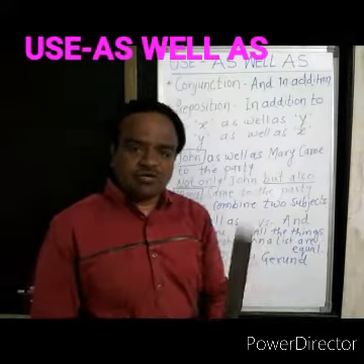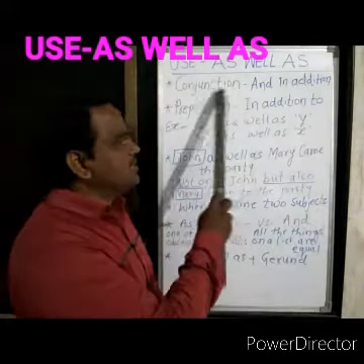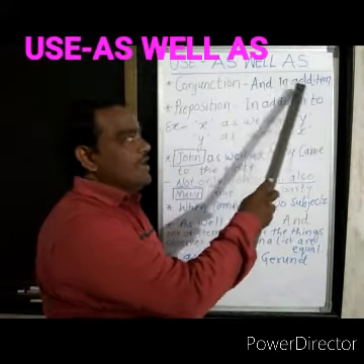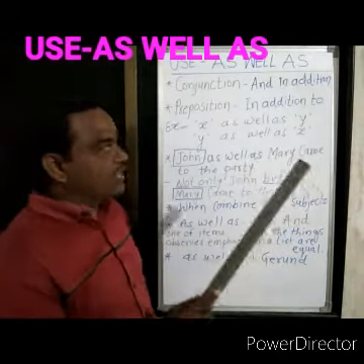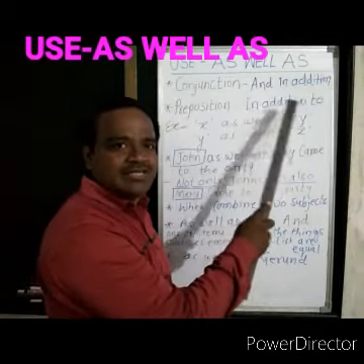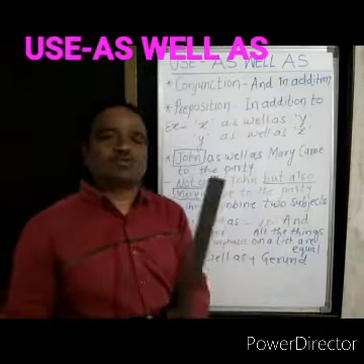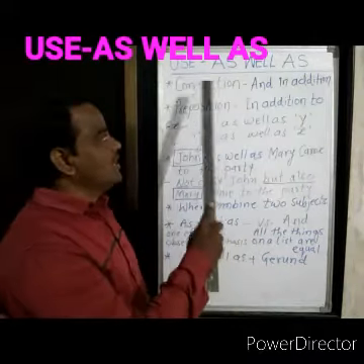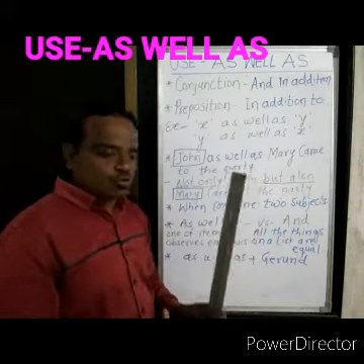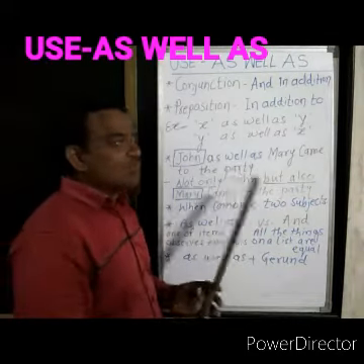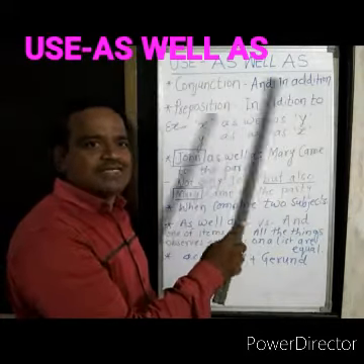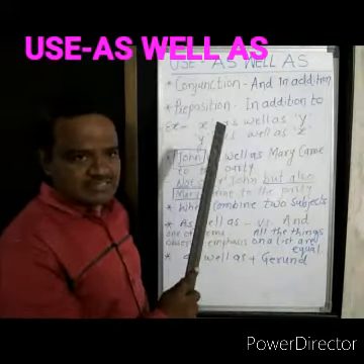When we use "as well as" in a sentence as a conjunction, that means "and", addition, and when we use it as a preposition, that means "in addition to". When we use it as a conjunction, we join two words, two phrases, or two clauses, a main clause and a subordinate clause, or two sentences.